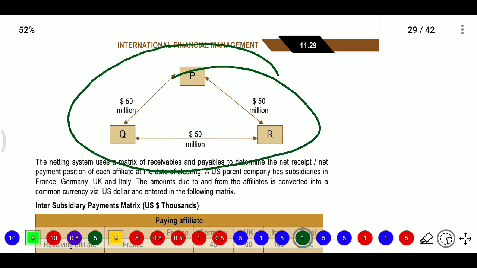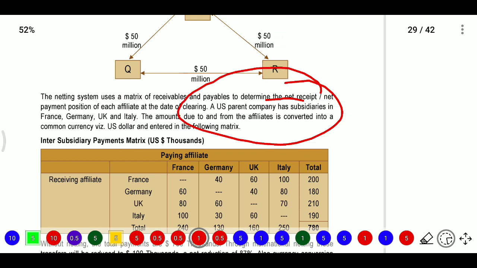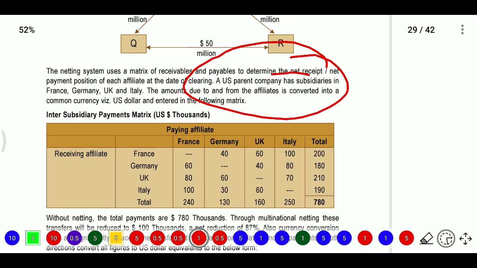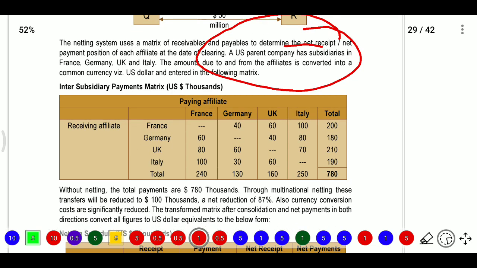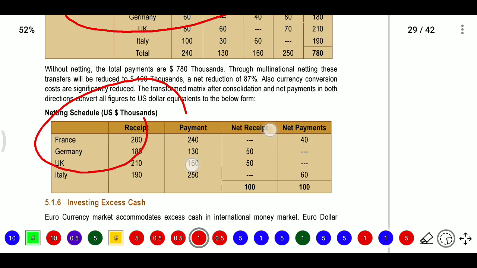So here they provided an example. The netting system uses a matrix of receivables and payables to determine the net receipts or net payment position of each affiliate at the date of clearing. A US parent company has subsidiaries in France, Germany, UK and Italy. The amounts due to and from affiliates are converted into a common currency, US dollars, and then the affiliates are netted.